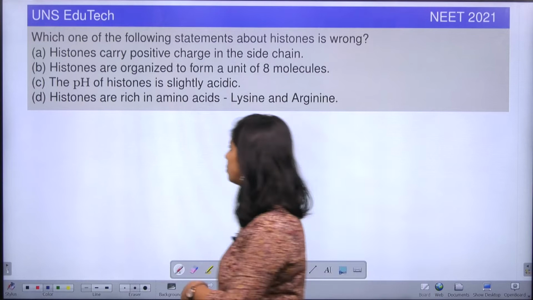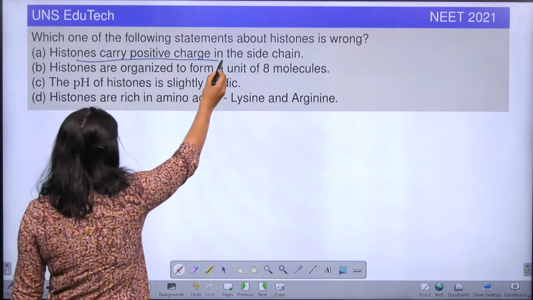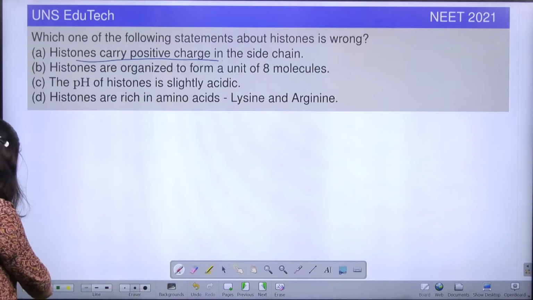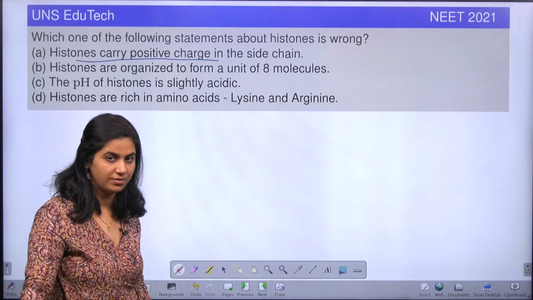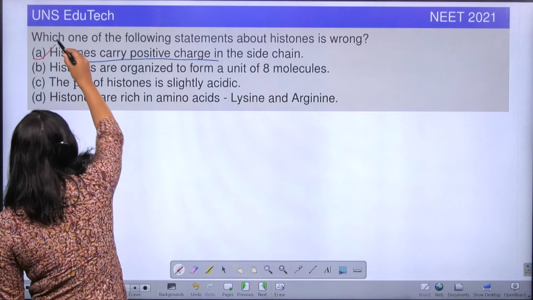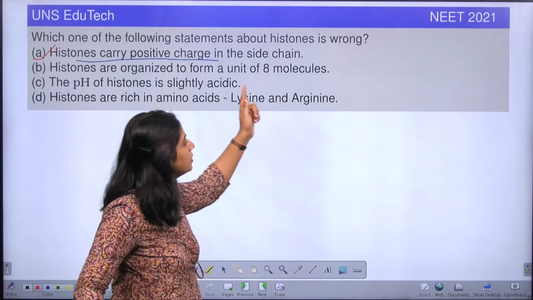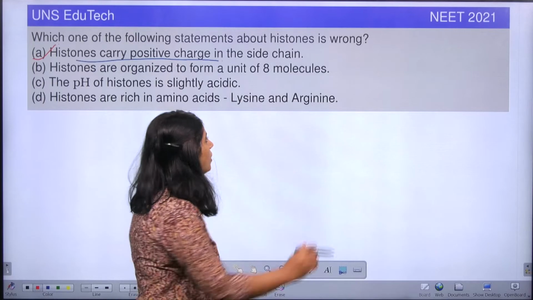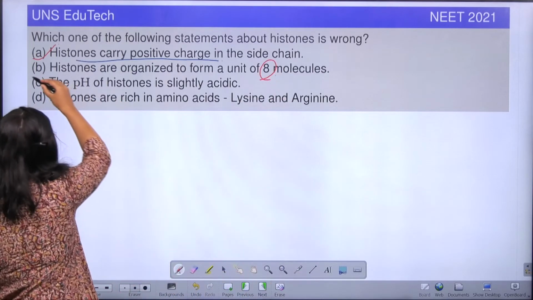So let's see the first option. In the first option they are saying that histones carry positive charge. Is it true? Does histone carry positive charge or not? Yes, right, because the charge of DNA is negative and the charge of histone is positive. So this sentence is true. Now the second sentence: histones are organized to form a unit of 8 molecules. Is it correct? Octamer, right? Octamer means 8. So 8 molecules are there. So this sentence is also correct.